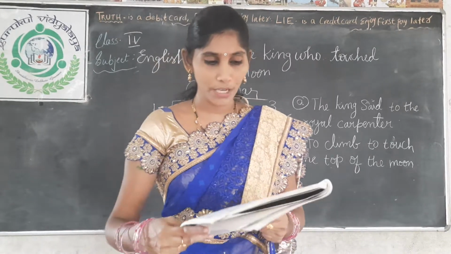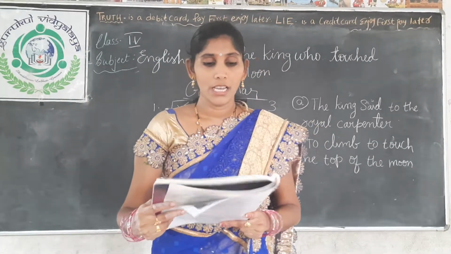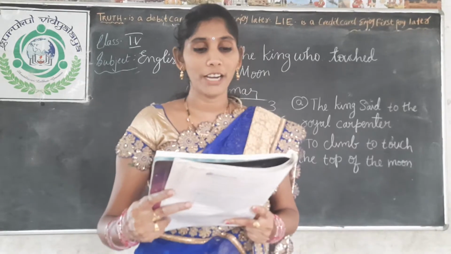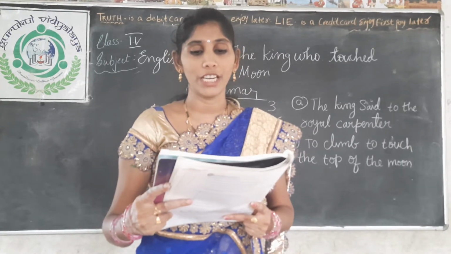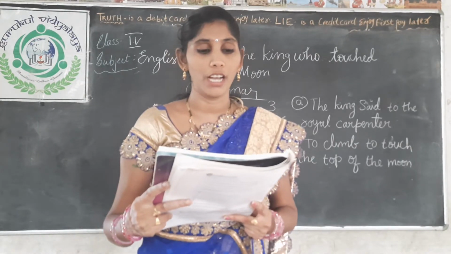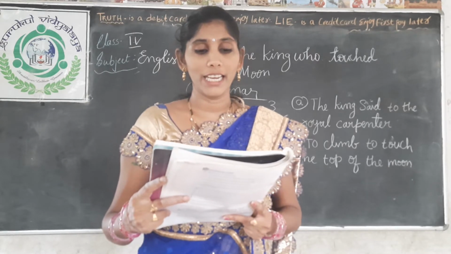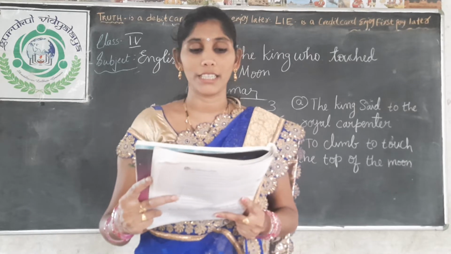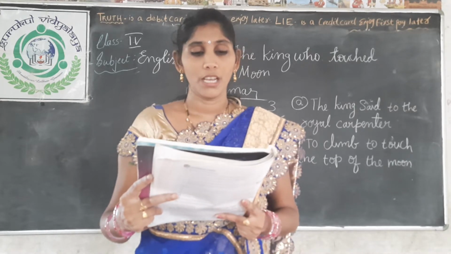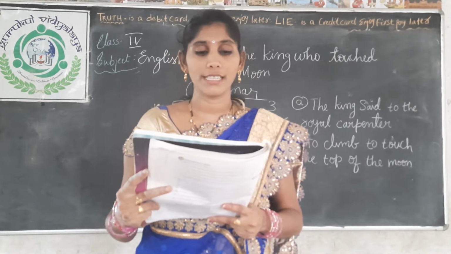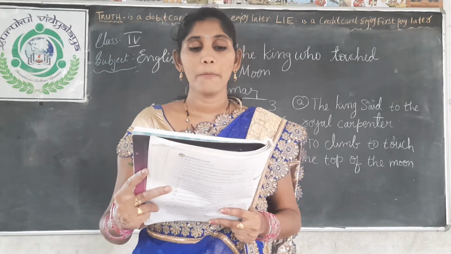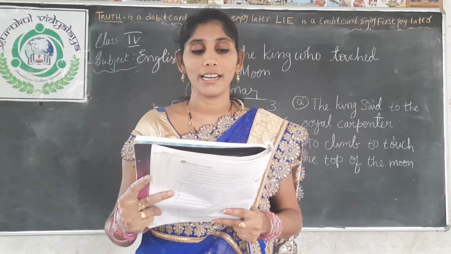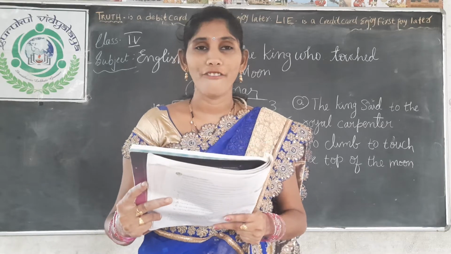Now come to the next page, children, page number 29. He huffed and puffed until at last he reached the top of the tower. First there was a creak, then a crack, then with a mighty rumble, the tower came down in a heap. See the colored words, children: huffed, puffed, creak, crack.